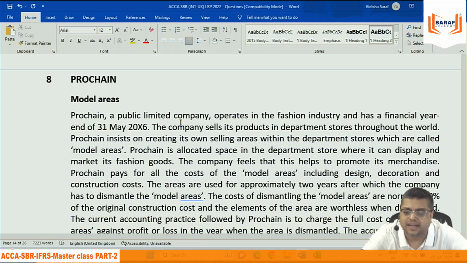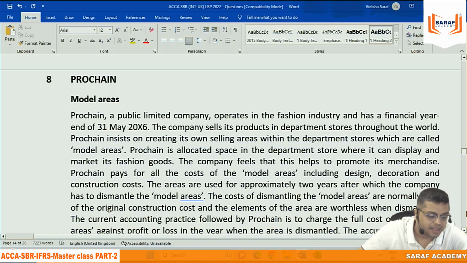P is allocated space in the department store where it can display and market its fashion goods. Okay. The company feels that this helps to promote its merchandise. P pays for all the cost of the model areas including design, decoration, construction. Okay. The areas are used for approximately 2 years, after which the company has to dismantle the model areas. After 2 years the area ends, okay.